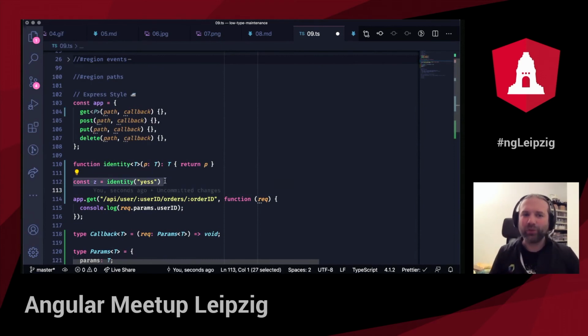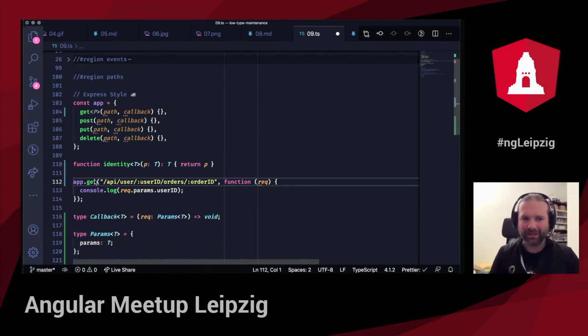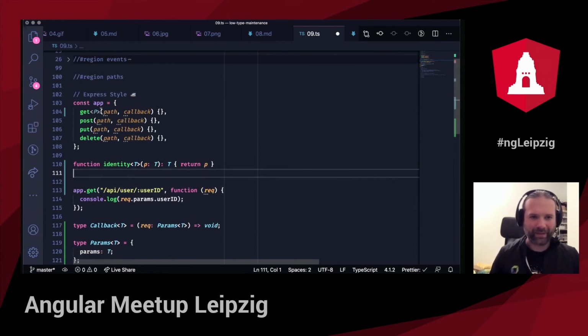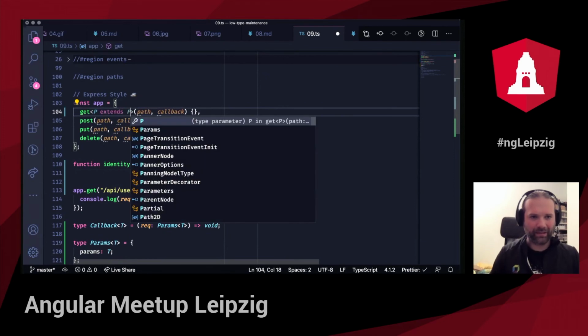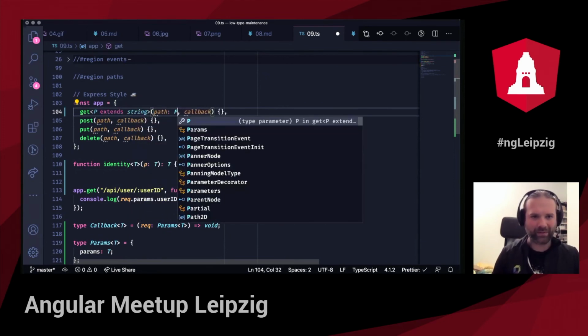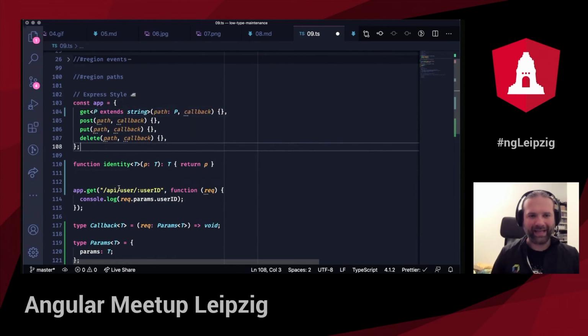And I can make good use of that if I look at this app.get signature, because here I have one very particular string. I have the string of this one particular path. So I can narrow it down to this one particular string. So the moment I define P here, let's say extends string to be a little bit clearer, I say path is P. So the moment I add a string in there with app.get, I know the exact string in my type system. And now I can work with that.